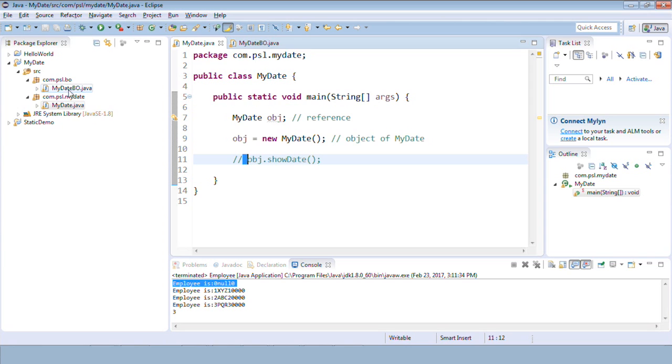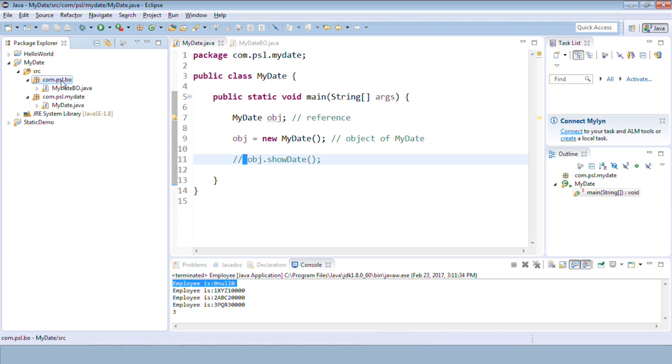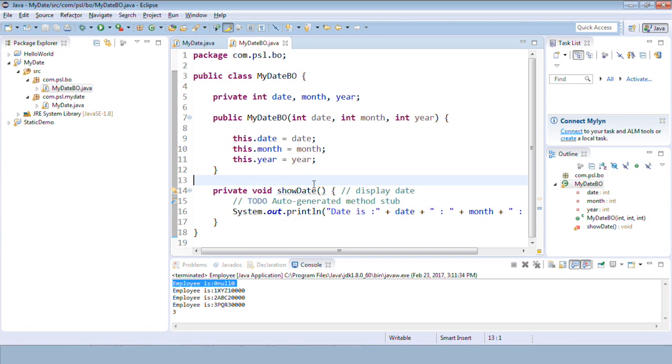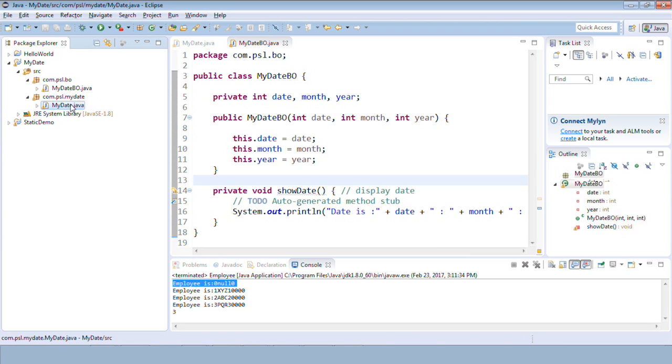Okay, so if you see, we have two packages, com.psl.bo and com.psl.mydate. This package contains only a controller, that means just a caller, just a main, and the other has the actual business logic, right? And this is the best practice which we should follow. Now the important thing here is that my actual logic is present in some different class, and I want to call it in a different class, right?